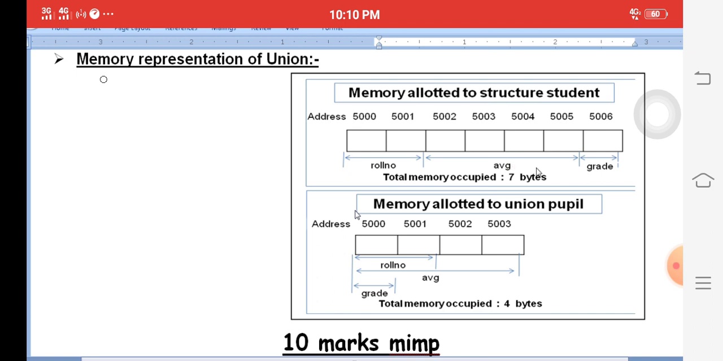Student roll number, average, grade, for example. In a structure, roll number has separate memory, average has separate memory, grade has separate memory. That is a structure example. For example, it is a union.